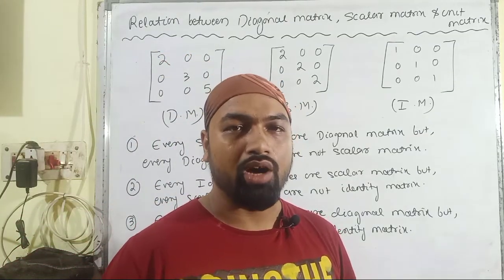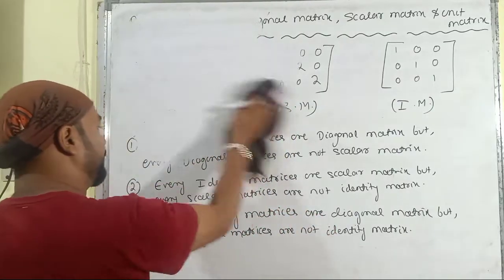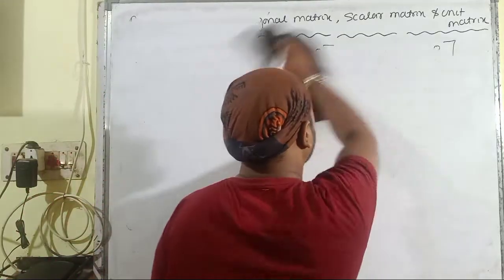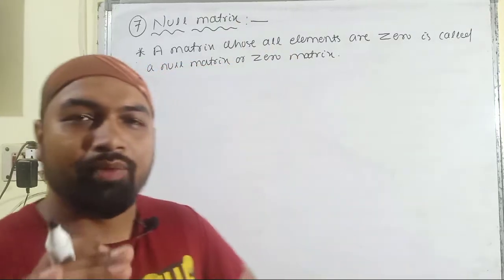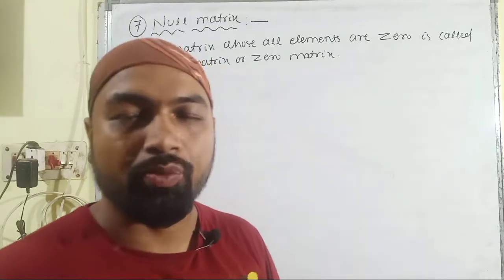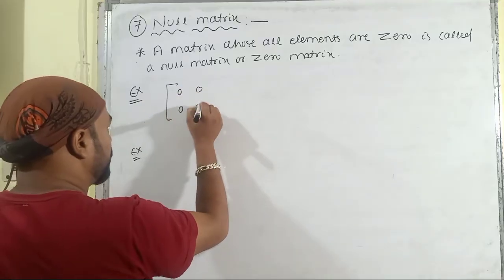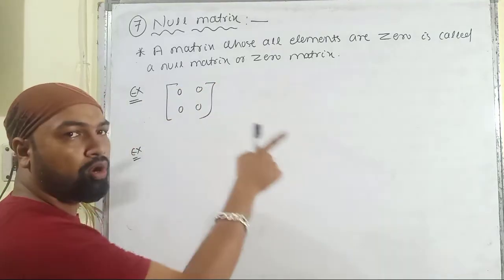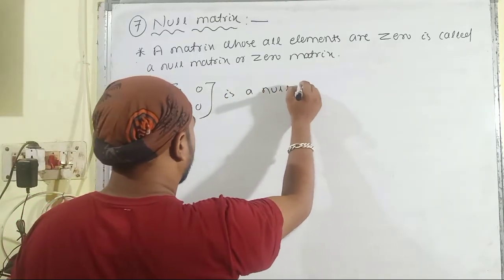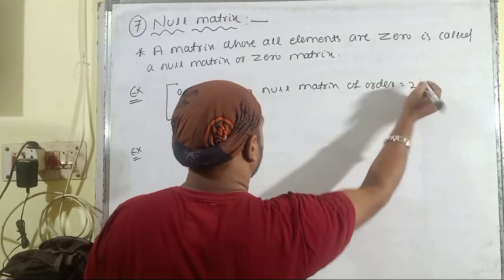And now let us discuss the null matrix. A matrix whose all elements are 0 is called a zero matrix or null matrix. The matrix 0, 0, 0, 0 is a null matrix of order 2.